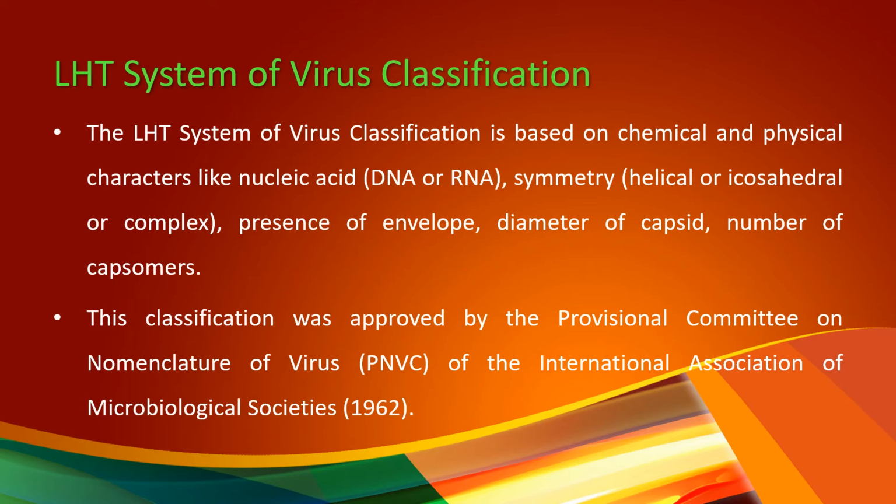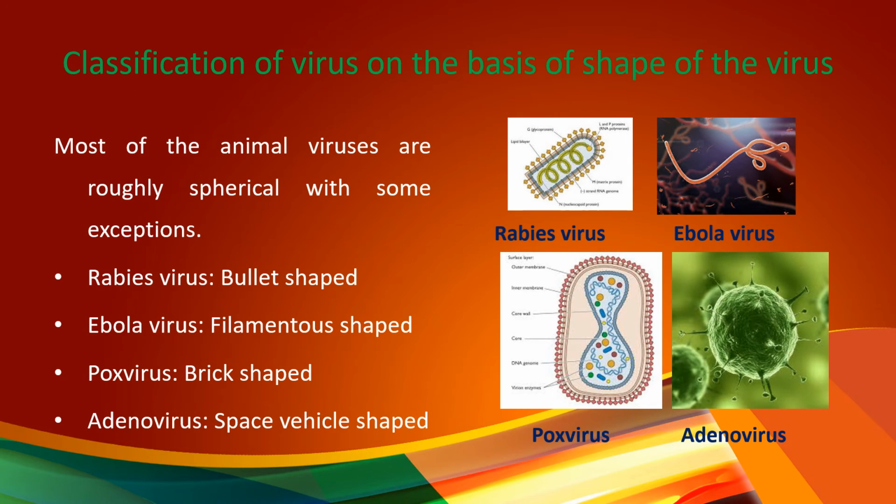All these factors are involved in this classification, which was approved by the Provisional Committee on Nomenclature of Virus, that is PNVC, of the International Association of Microbiological Societies in the year 1962. The first thing in this classification is classification of virus on the basis of shape.